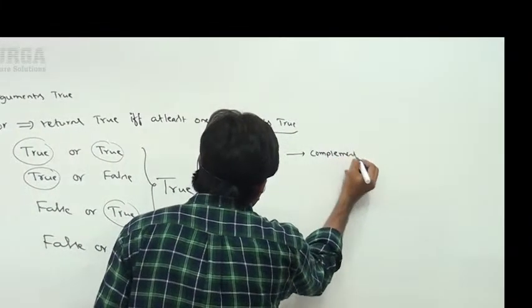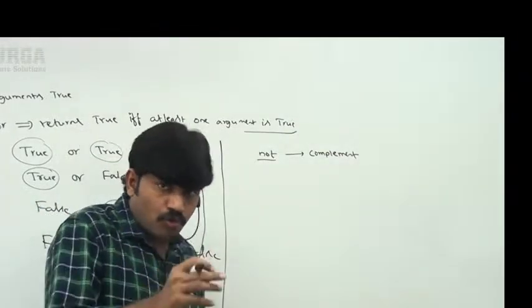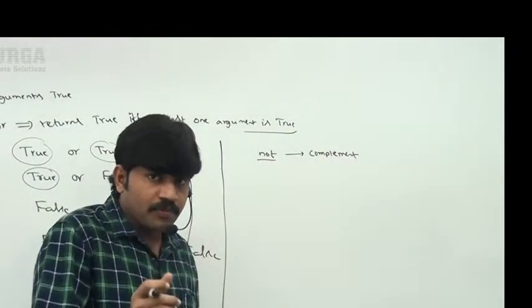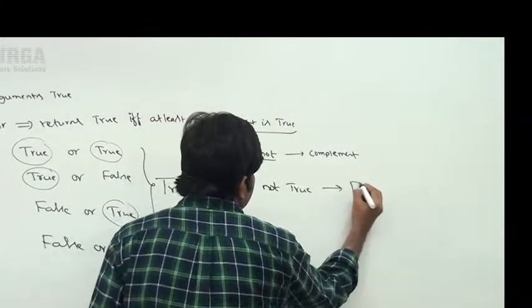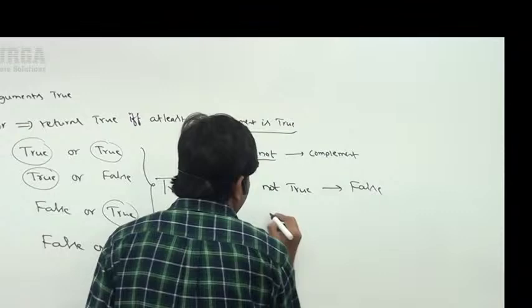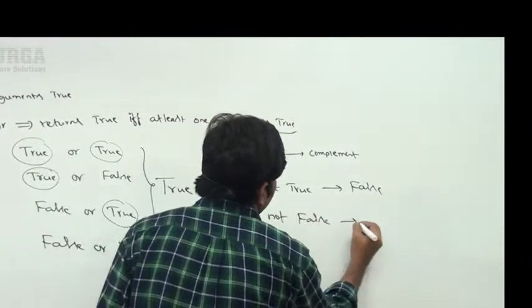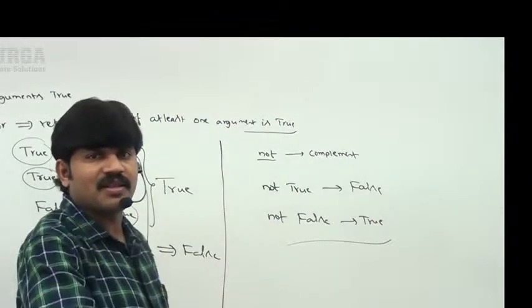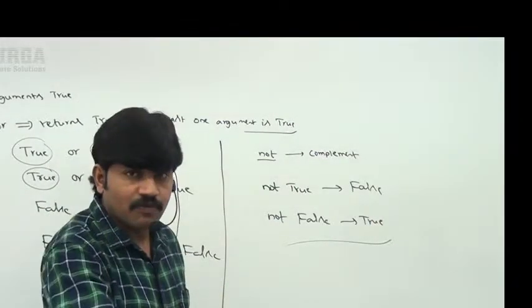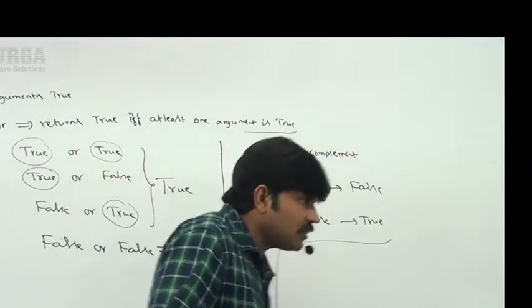Not means complement, a reverse operator. Sir, what does it mean? Very simple. Not true means false. Not false means true, sir. That's all. Reverse. If it is true, we will get false. If it is false, we will get true, sir. Just have a look once, sir. I am taking not true, false is the answer. Not false, I am taking, true is the answer, sir.